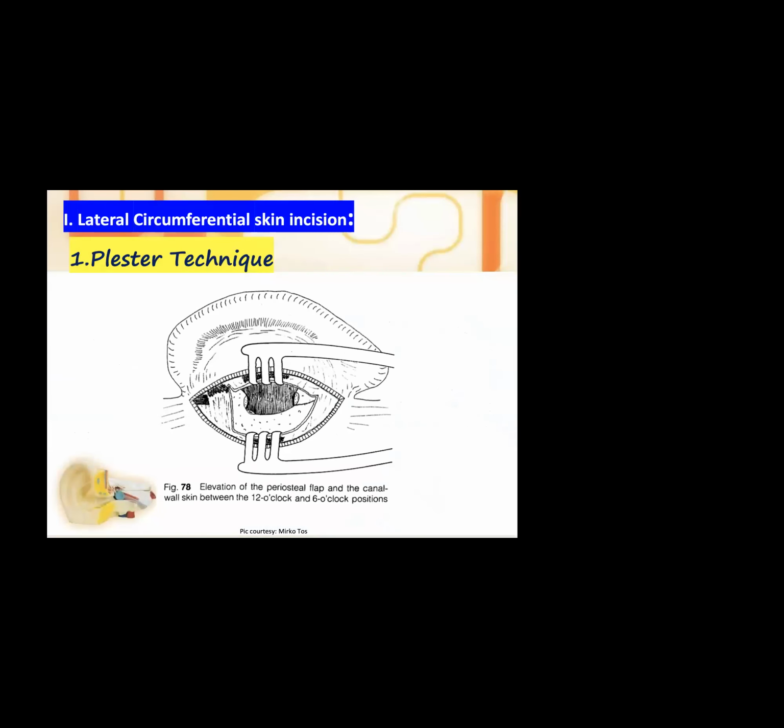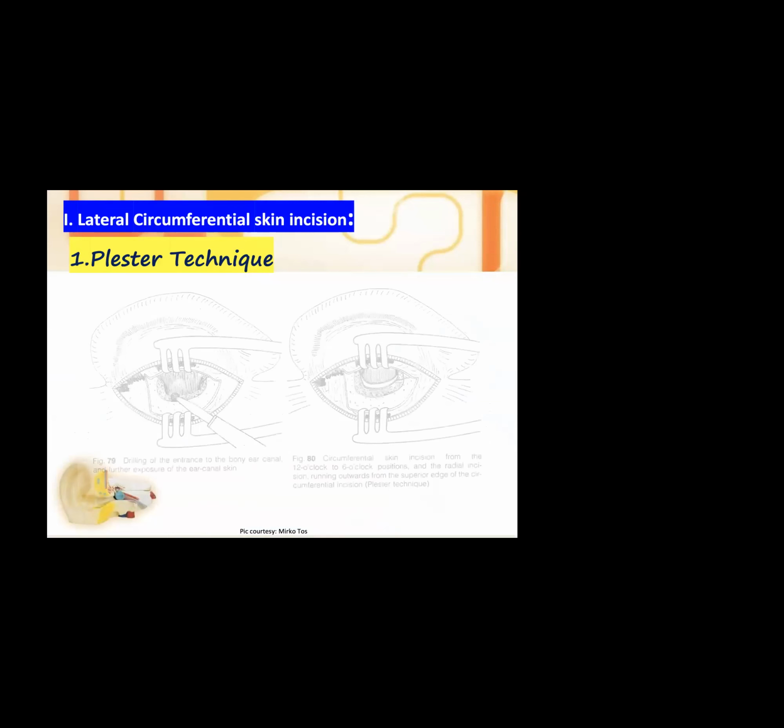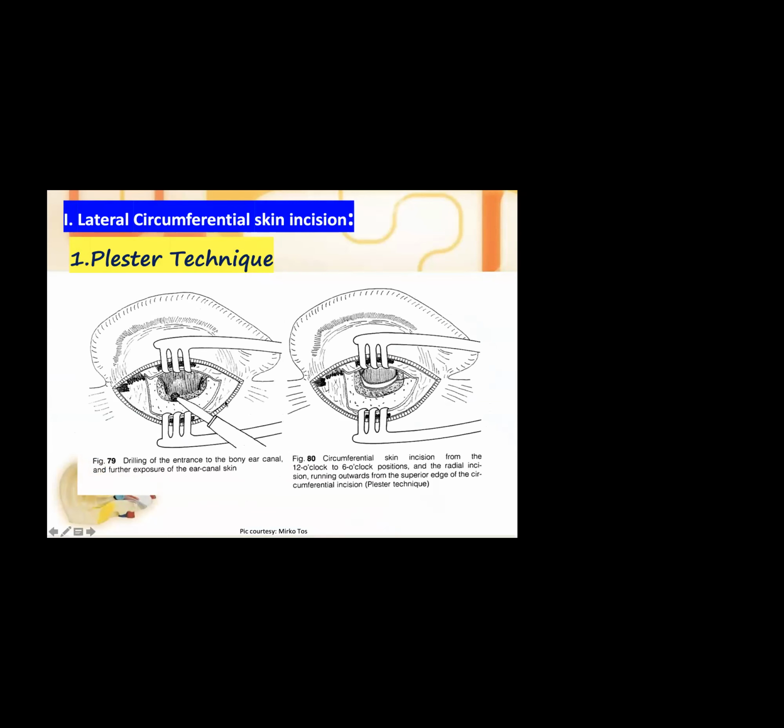Again, we have already seen this is the first exposure we have achieved. Now in the Plester technique, what Plester advocated is that he starts with the drilling of the canal. The Plester technique was devised for when you have a narrow canal. He starts with the drilling of the posterior canal wall so that the area where we have to put the incision becomes visible. He used a 3 mm diamond burr to drill the posterior canal wall, and then we put the incision. It starts from the 12 o'clock position superiorly to the 6 o'clock position inferiorly. That is the lateral circumferential incision he has put.